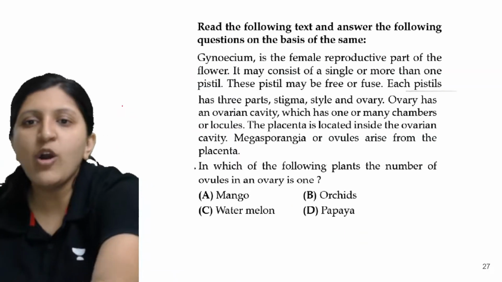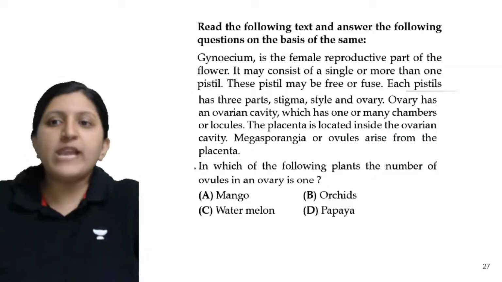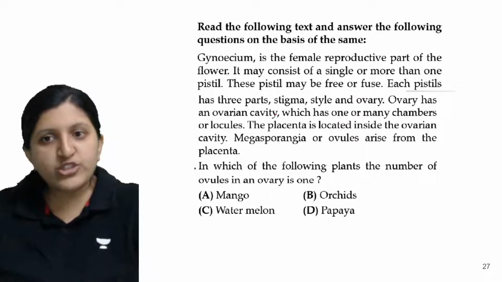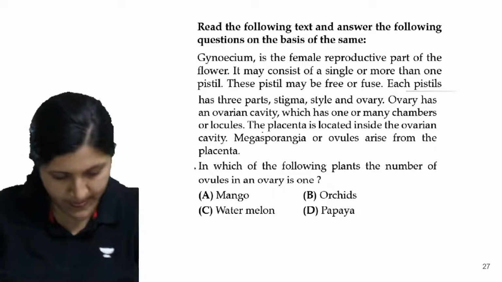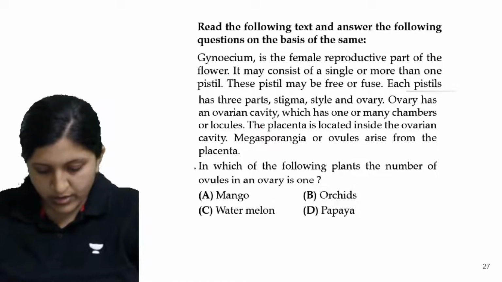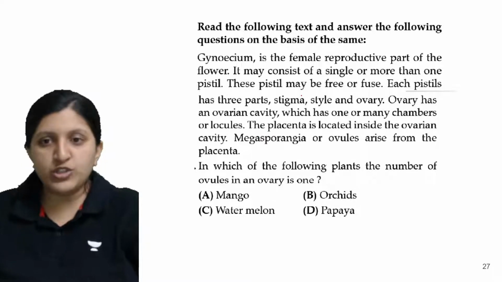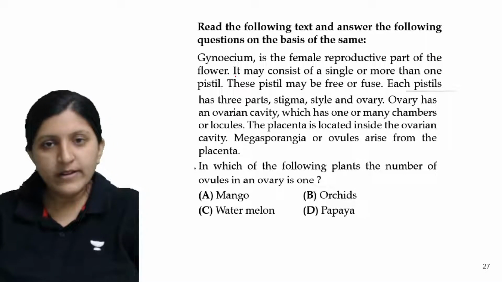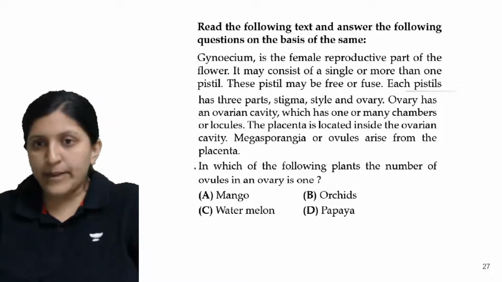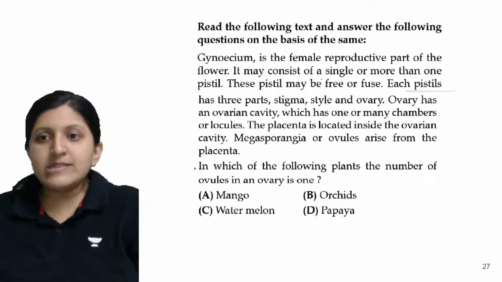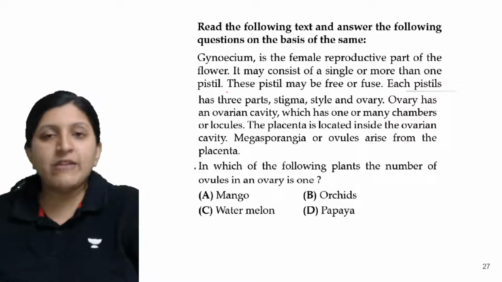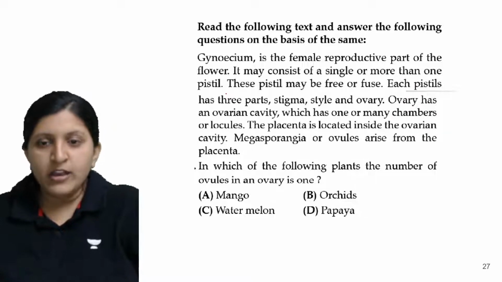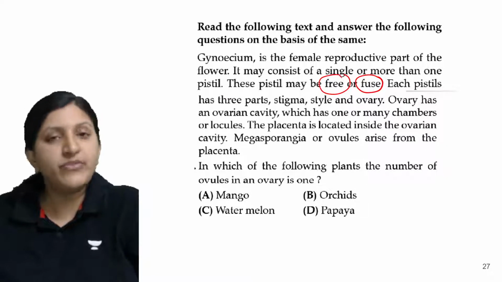Alright, moving on to the next one. Read the following text and answer the following question on the basis of the same. Here the given topic is the gynoecium. This is the female reproductive part of the flower. The collective term is gynoecium, which can even be called a carpel or a pistil. It may consist of a single pistil or more than one pistil. They can be free, or they might be fused as well.